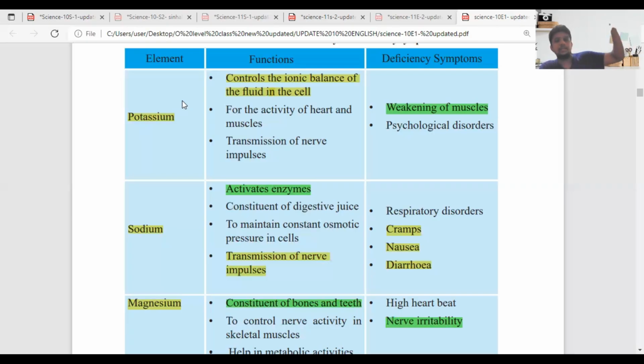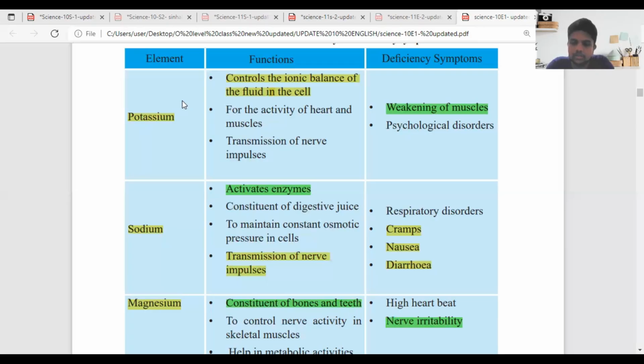because normally the ionic balance is maintained by sodium and potassium. So potassium is one constituent. For the activity of heart and muscles, all these functions, the ATP transportation, are based on potassium. Transmission of the nerve impulse also needs these minerals. If we are not taking enough of it, deficiency symptoms such as weakening of muscles and psychological disorders can happen.